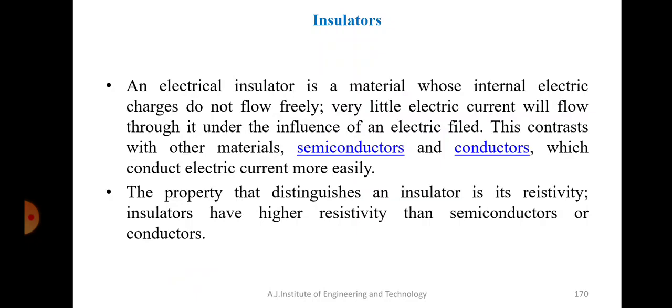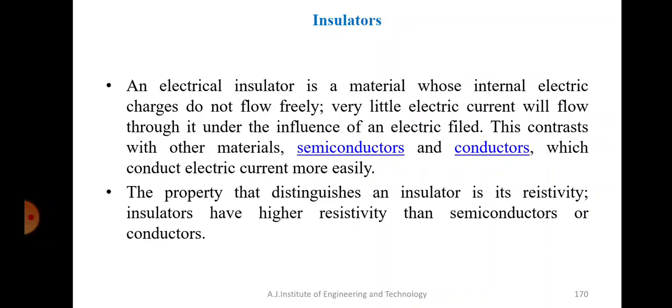But insulators are materials whose electric charge will not flow. Very little electric current will flow through them under the influence of an electric field. This contrasts with other materials like semiconductors and conductors, which conduct electricity more easily.